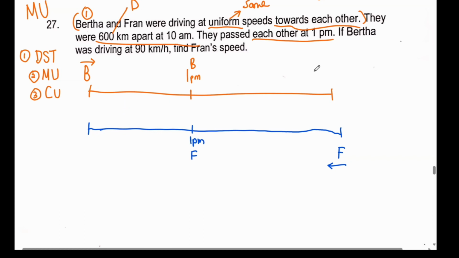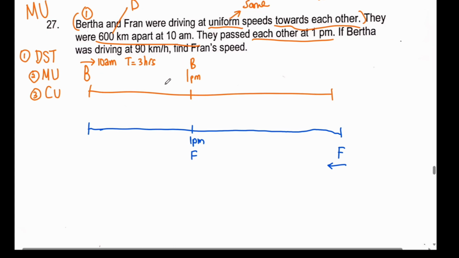I got reminded that in the earlier part of the sentence, they are how many kilometers apart? 600 kilometers apart at what time? 10 a.m. So let's imagine this is 10 a.m. From 10 a.m. to 1 p.m., how many hours is that? 11, 12, 1. Isn't that equal to 3 hours? So what they are telling you is that they need 3 hours to cover that 600 kilometers.